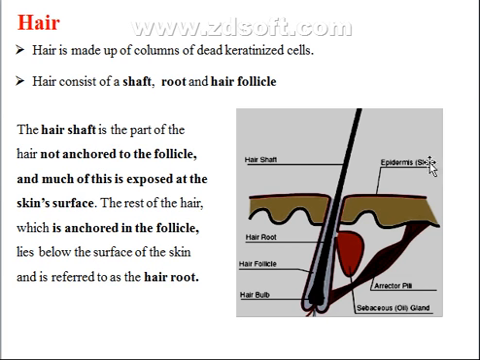The hair consists of hair shaft, hair root, and hair follicle. The hair shaft is the part of the hair that is not anchored to the follicle, and much of it is exposed at the skin surface, while the hair root is anchored in the follicle.